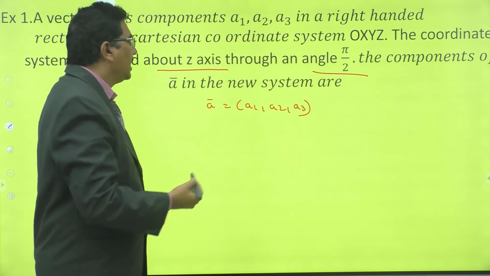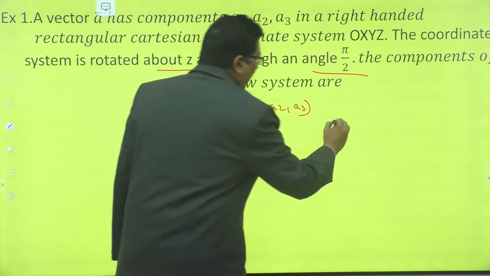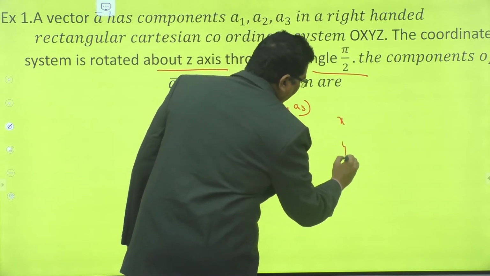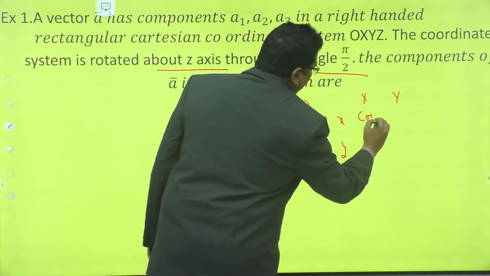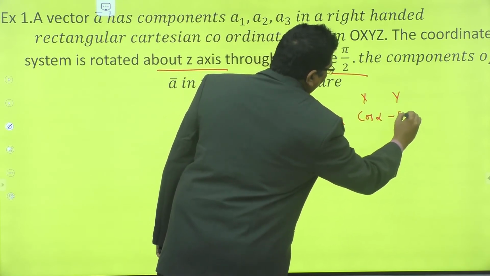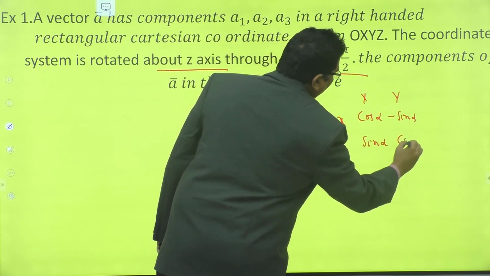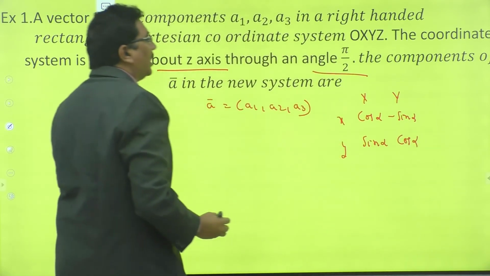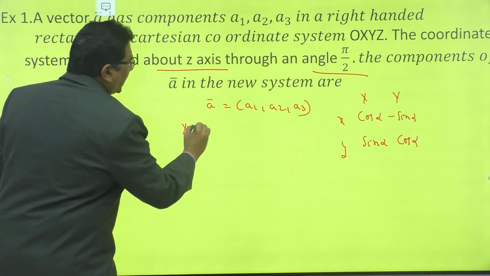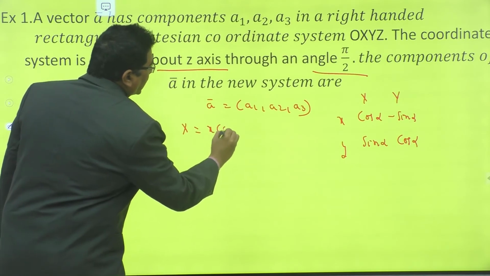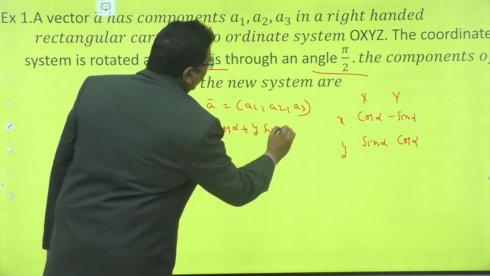Now, how to change the x coordinate and y coordinate? x and y, capital X, capital Y, with the matrix cos alpha, minus sin alpha, sin alpha, cos alpha. Now the new coordinates: capital X equal to x cos alpha plus y sin alpha.